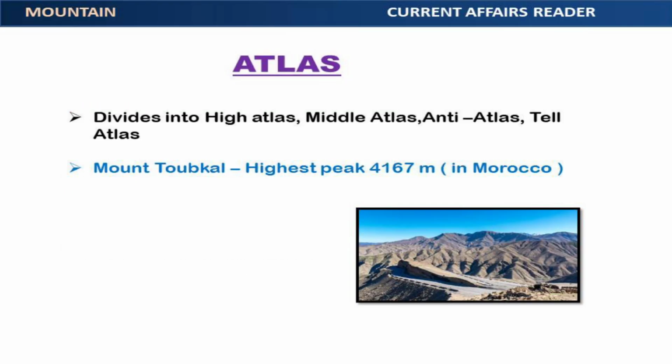Atlas Mountains are divided into High Atlas, Middle Atlas, Anti-Atlas, and Tel Atlas. Mount Toubkal is the highest peak with an elevation of 4,167 meters. It is located in Morocco.